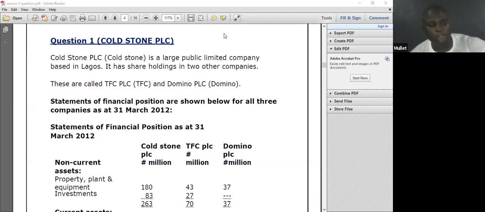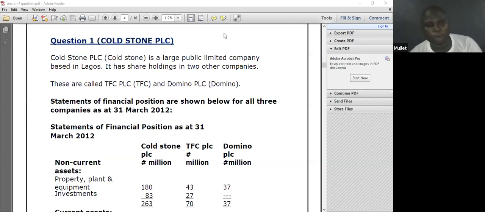In most of the questions, we treat combined cost of investment, when more than one cost of investment is used to acquire a subsidiary. We talk about that too, and we put all the various costs of investment together.